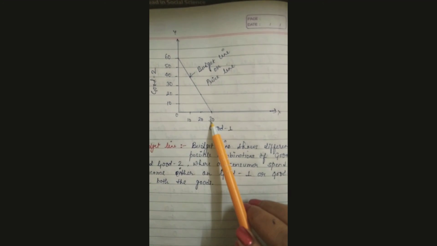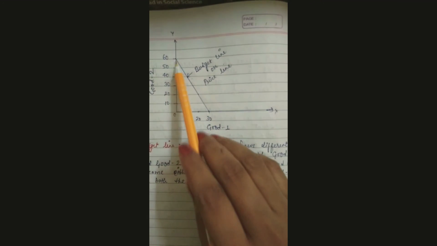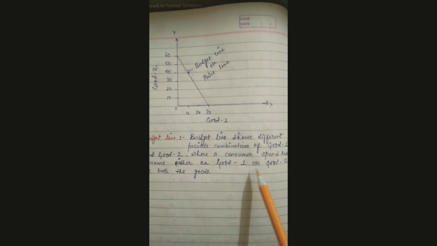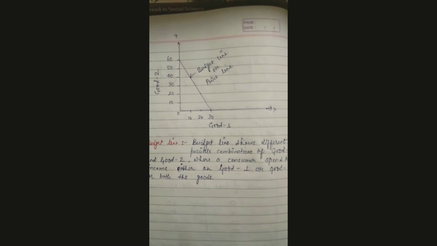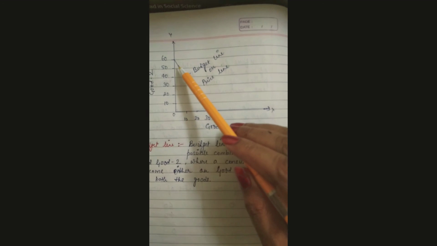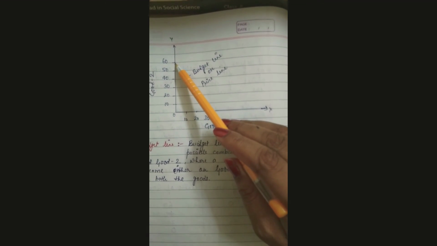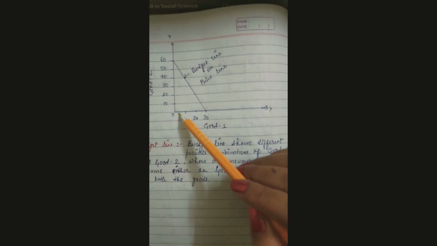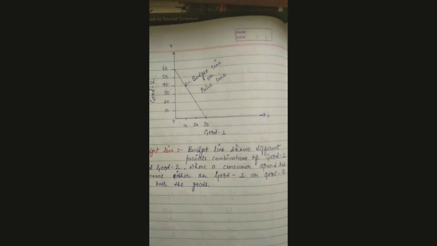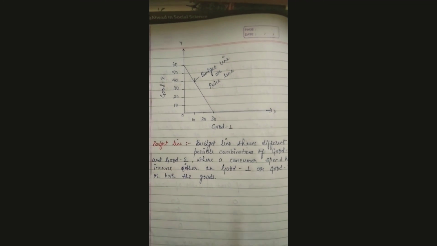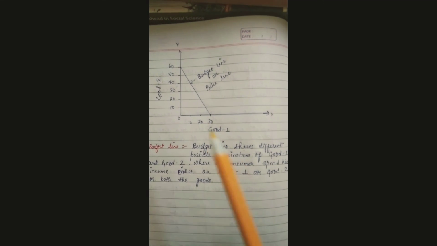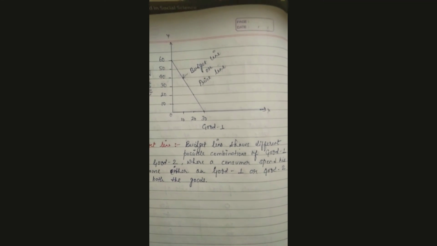He totally spent his income on good 1, and on good 2 it was 0. Or he spent his whole income on good 2, as here, 60 rupees was spent and it was 0 on good 1. So it shows possible combinations of good 1 and good 2, where the consumer spends his income either on good 1 or good 2 or on both goods.